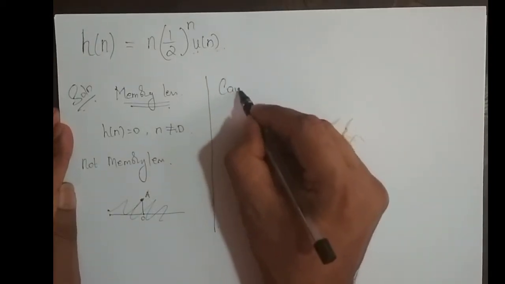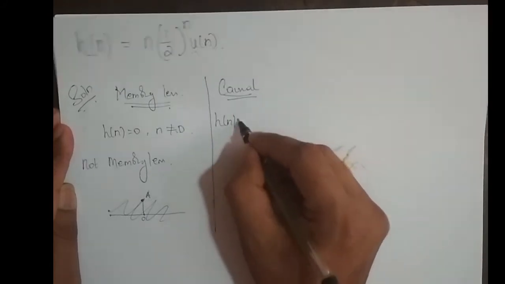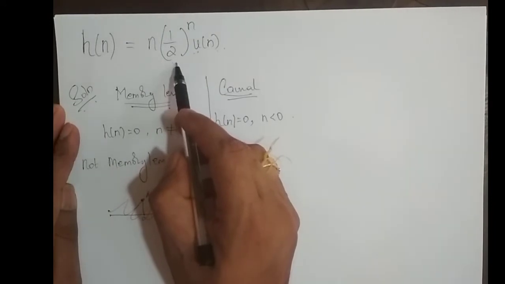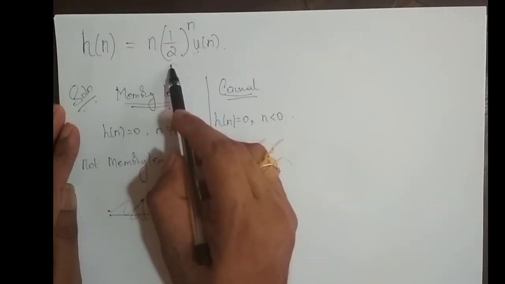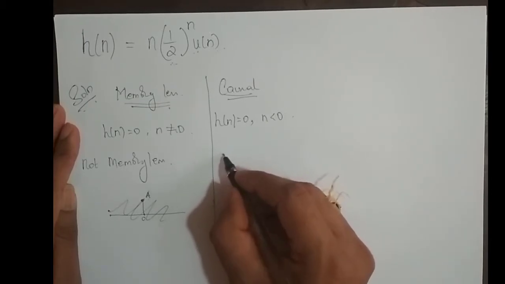Next is causal. What is the condition for a system to be causal? Its impulse response h[n] should be 0 for n less than 0, right? Do we have amplitudes in the negative values of n? No, right? Because this h[n] starts from 0, samples start from 0 and end at infinity, so there are no samples in negative values of n, therefore the system is causal.